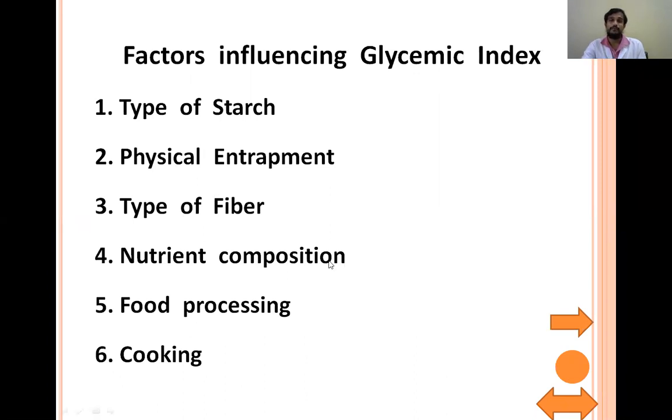Coming to nutrient composition, if the fat and protein content is more, then gastric emptying will be slower and the glycemic index will be decreased. Similarly, food processing and cooking will increase the glycemic index.